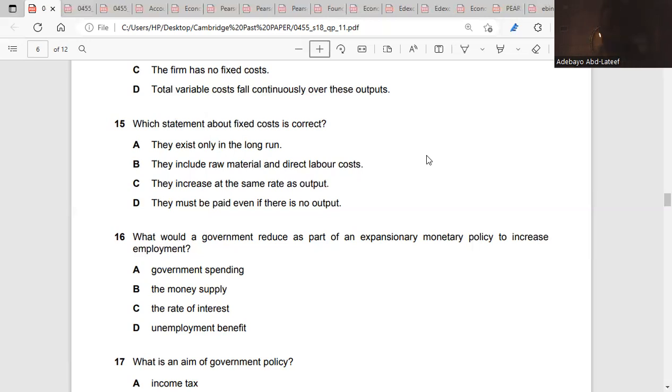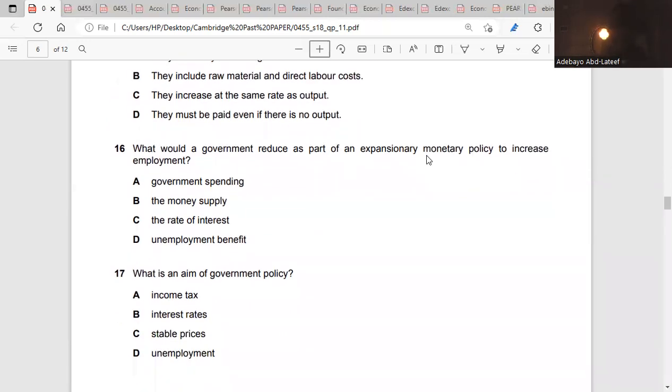Question 16. What would a government reduce as part of an expansionary monetary policy to increase employment? A, government spending, the money supply, the rate of interest, and employment benefits. When we talk about monetary policy, we mean policies about the interest rate, exchange rate, and money supply that government could use to control the economy.